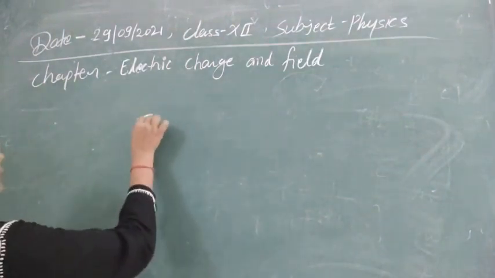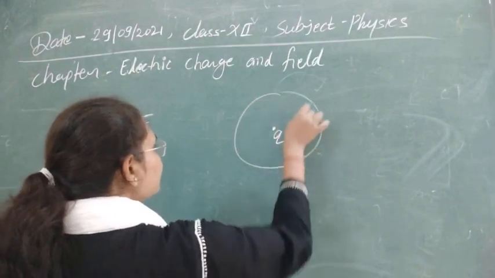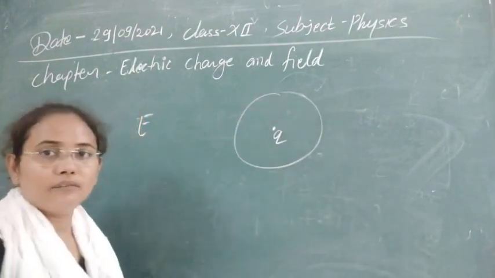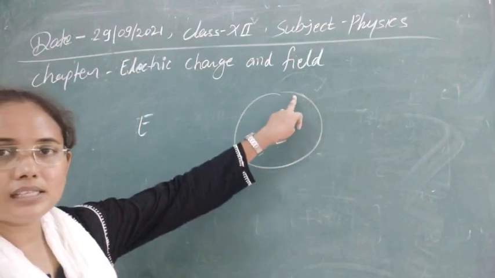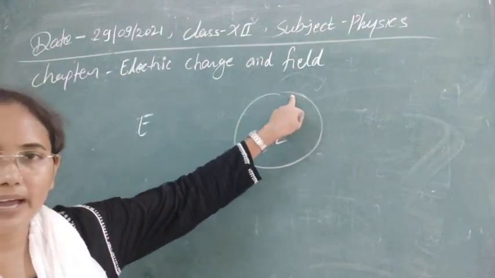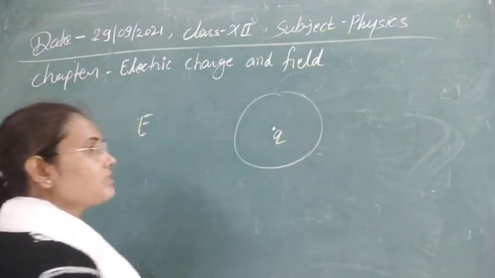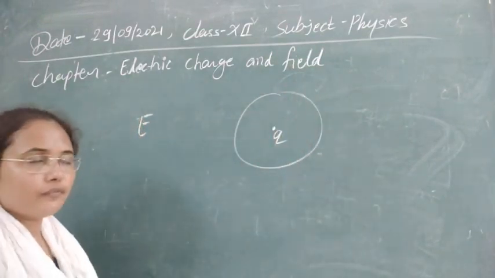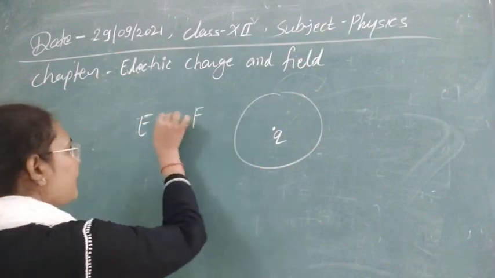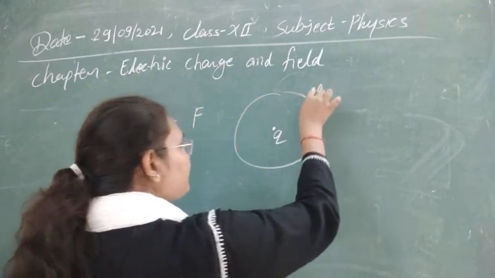The electric field of any charge: suppose we have some charge Q, and this is the region of this charge. Whenever any charge enters this region, it will be attracted or repelled, depending on polarity. It will start to attract or repel by a force, suppose F, and some other charge, a test charge Q0, we are bringing here.